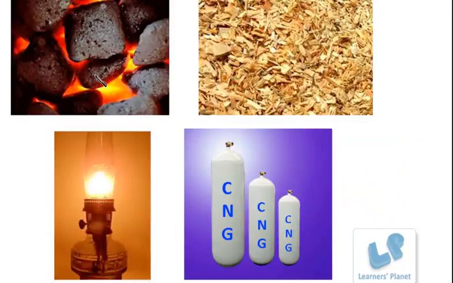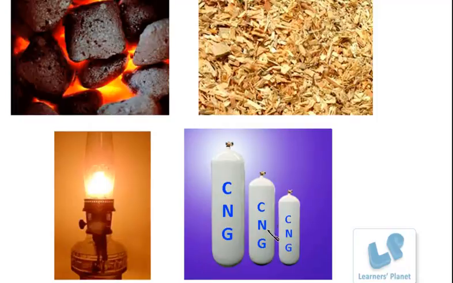So these are all combustible substances. Coal. Coal is burning. It produces heat and light. These are wood, chopped wood. If a lit matchstick is thrown, it will just catch fire. Kerosene produces light. Likewise, CNG. This is compressed natural gas and it is filled in these cylinders.